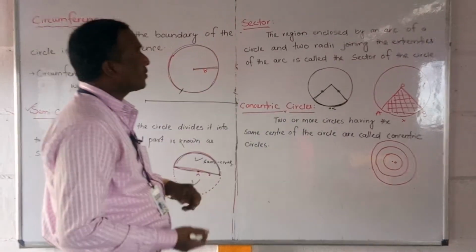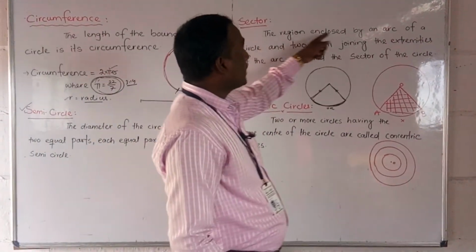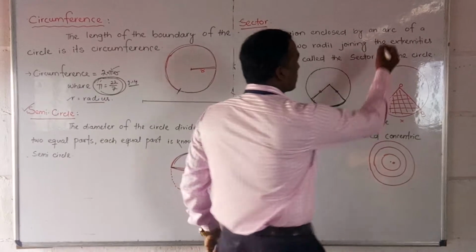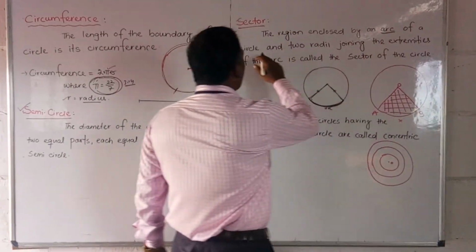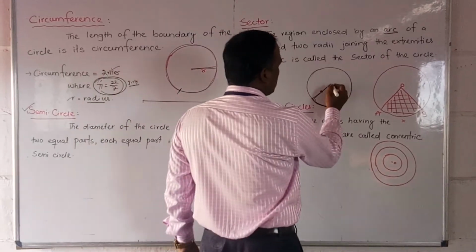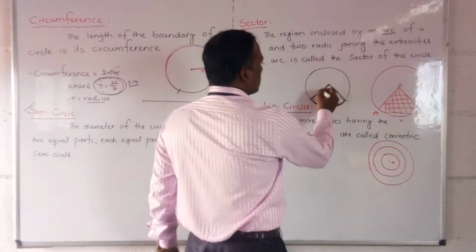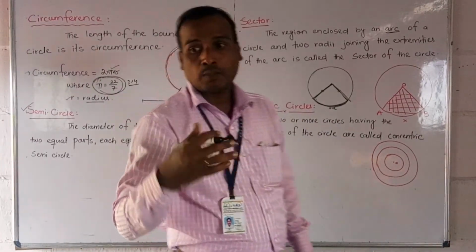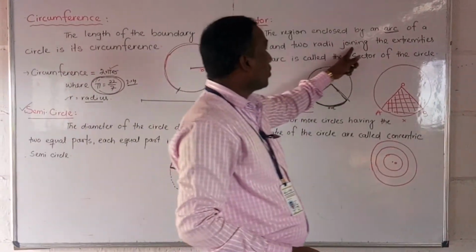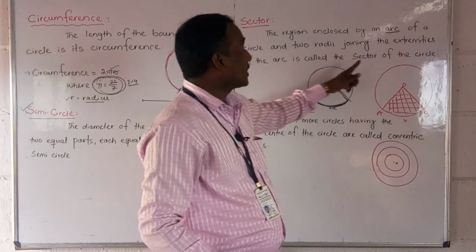Let us see the definition: the region enclosed by an arc of a circle and two radii joining the extremities of the arc is called a sector of the circle.